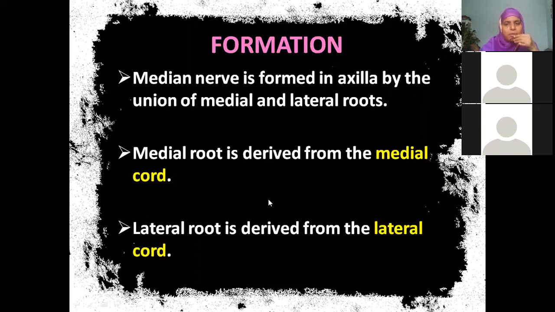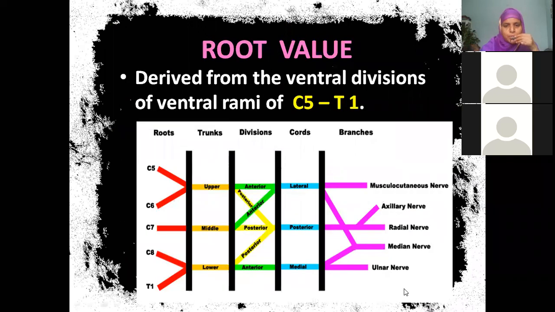So we will just have a look at the brachial plexus. As to recollect, see here, C5, C6 are joining to form upper trunk, C7 is continuing as middle trunk, C8 and T1 is continuing as lower trunk, isn't it? Now if you observe, the anterior divisions of upper and middle trunk are forming the lateral cord. From the lateral cord, this is the lateral root of median nerve. And C8 and T1 join to form lower trunk. So this anterior division is now continuing as medial cord. From the medial cord, you are finding this is the medial root of median nerve.